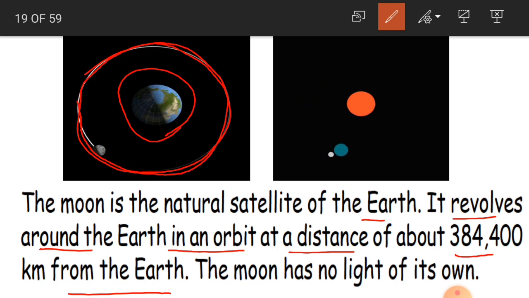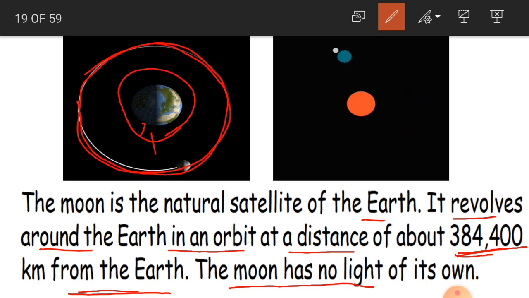And the distance from the earth to the moon, the distance between the earth and the moon, is about 3,84,400 kilometers from the earth. Okay, children, and the moon has no light of its own. The moon doesn't have light of its own.